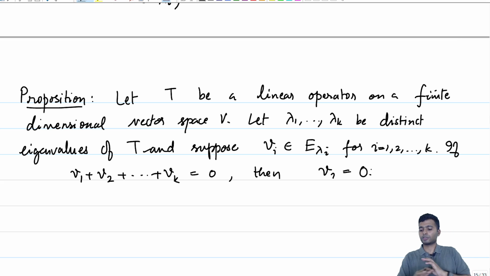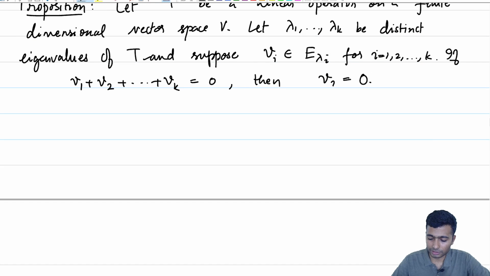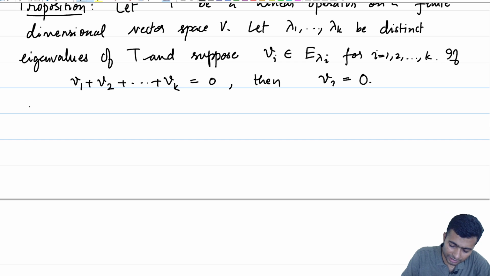I have slowly stopped bothering about whether the 0 being written is the vector 0 or the scalar 0. I think by now you should be able to quickly catch this from the context itself. You should carefully look at what the context is and conclude whether the 0 is the 0 vector or the 0 scalar. So here it is the 0 vector, as you can see. I will leave this as an exercise to you.